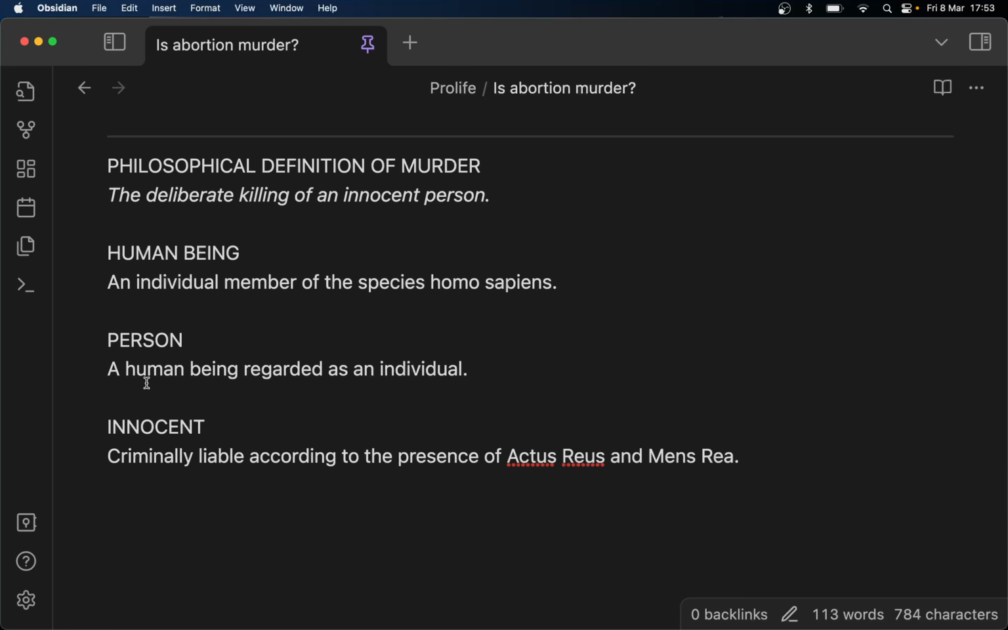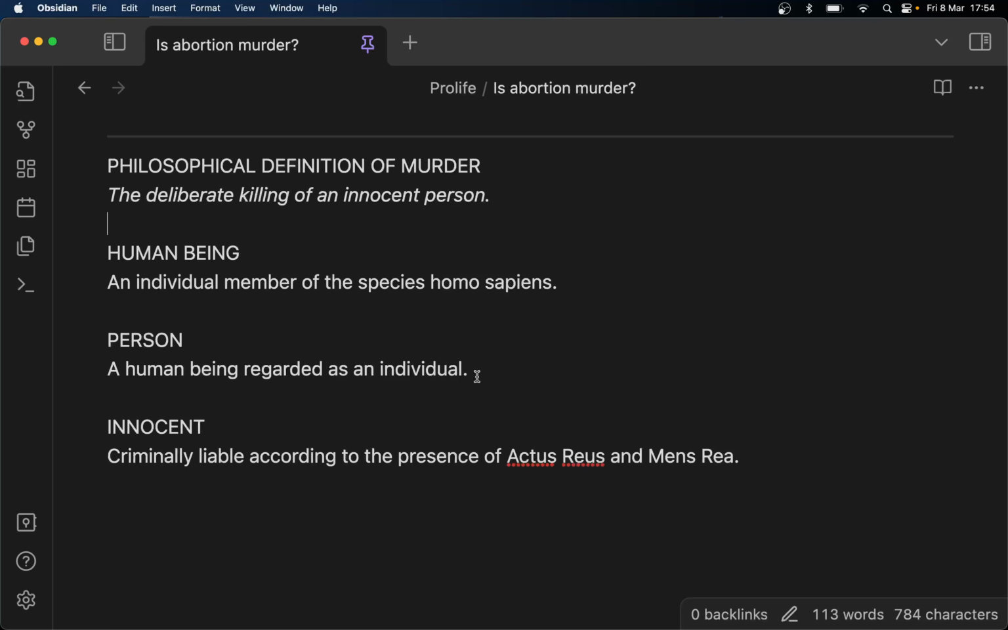So we're going to use again a philosophical definition, which is a human being regarded as an individual. Regarding personhood, that's slightly different. Again, with some countries there are legal definitions. Some countries will say that the unborn is legally a person, they have personhood. Some countries will say that the unborn don't legally have personhood. So we're just going to ascribe to a universal philosophical definition, which is a human being regarded as an individual.